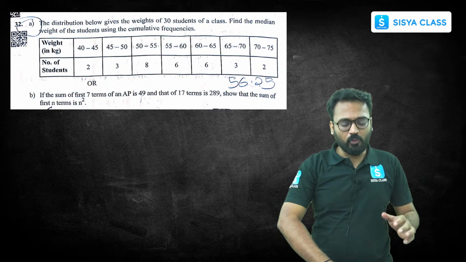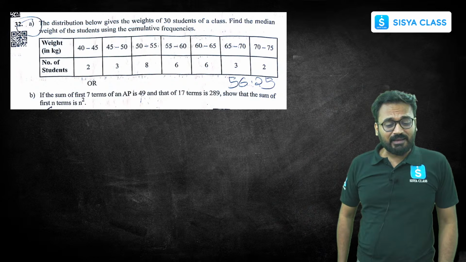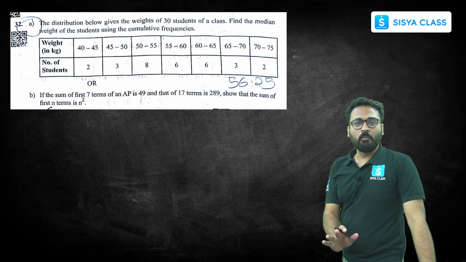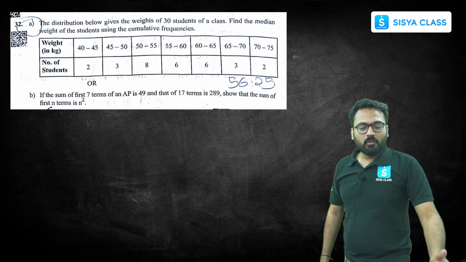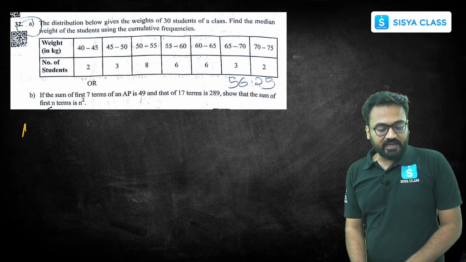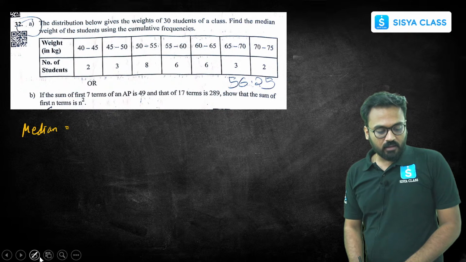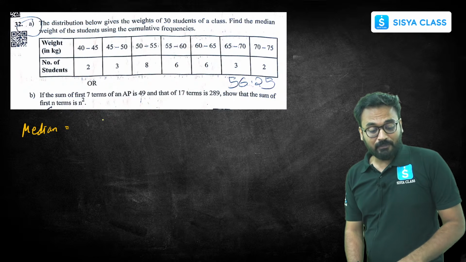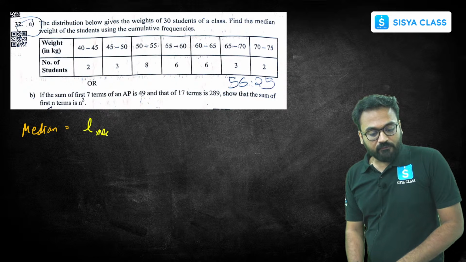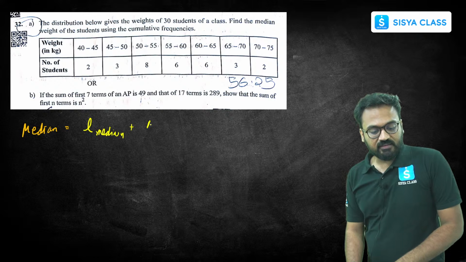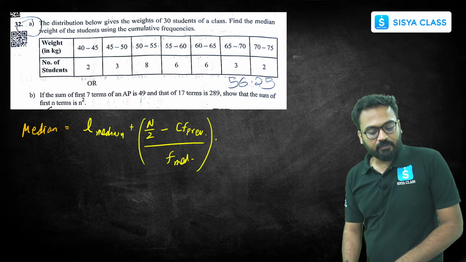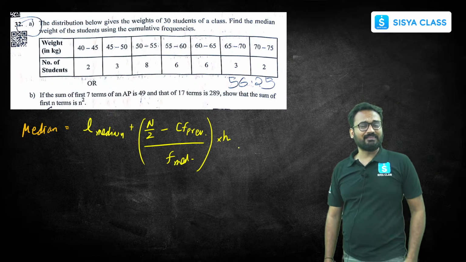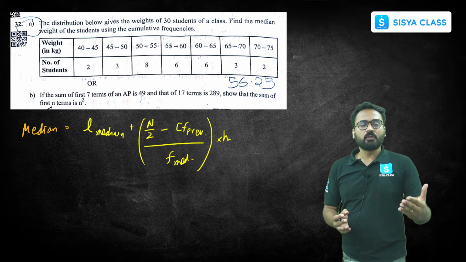Okay, so two more questions to go. This is the 32nd question. Here, statistics. If you know the formula for median, it will be very easy for you to solve. The formula for median is: lower limit of the median class plus n by 2 minus cumulative frequency of the previous class, divided by the frequency of the median class, multiplied by the class interval h or class size. This is what we need to find out from the given table.